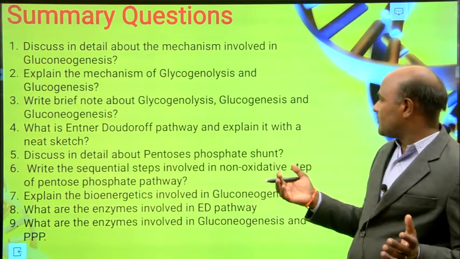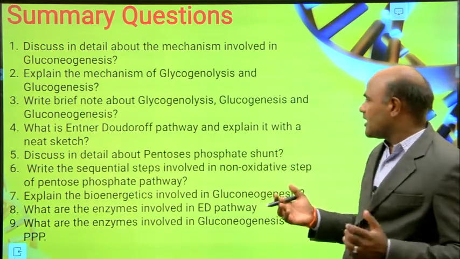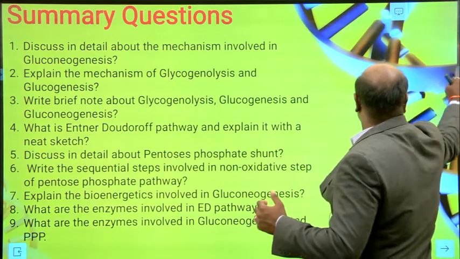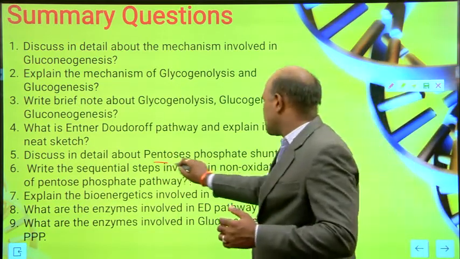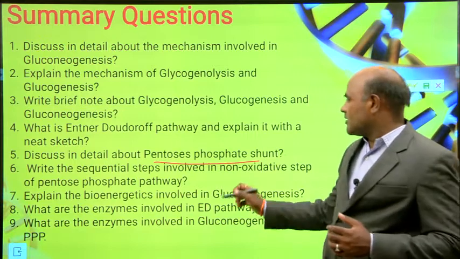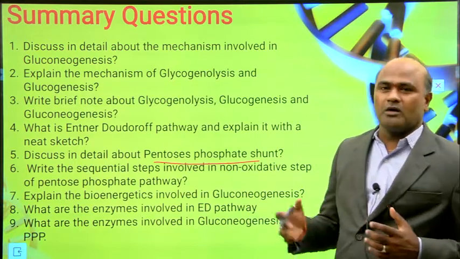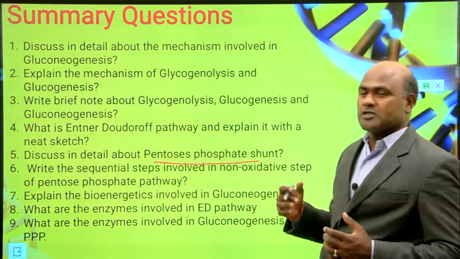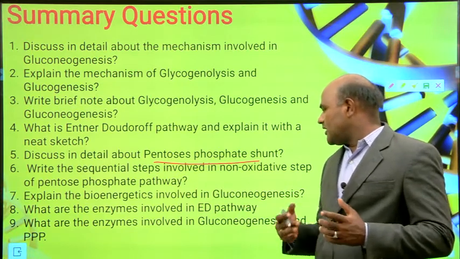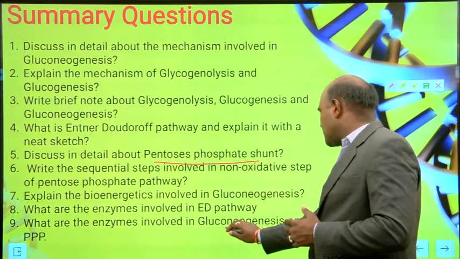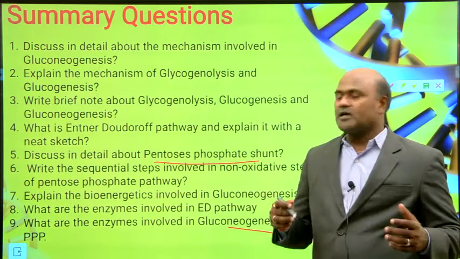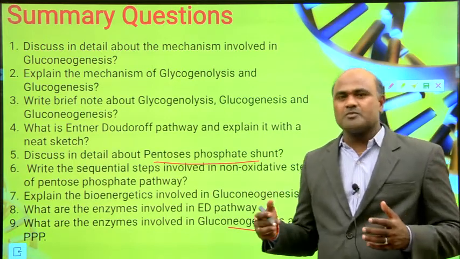What is the ED pathway? Explain in a neat structure. What is the pentose phosphate pathway? Write the steps involved in the oxidative and non-oxidative processes in the pentose phosphate pathway. Write the enzymes involved in the ED pathway, and the enzymes involved in gluconeogenesis and PPP. PPP means pentose phosphate shunt.